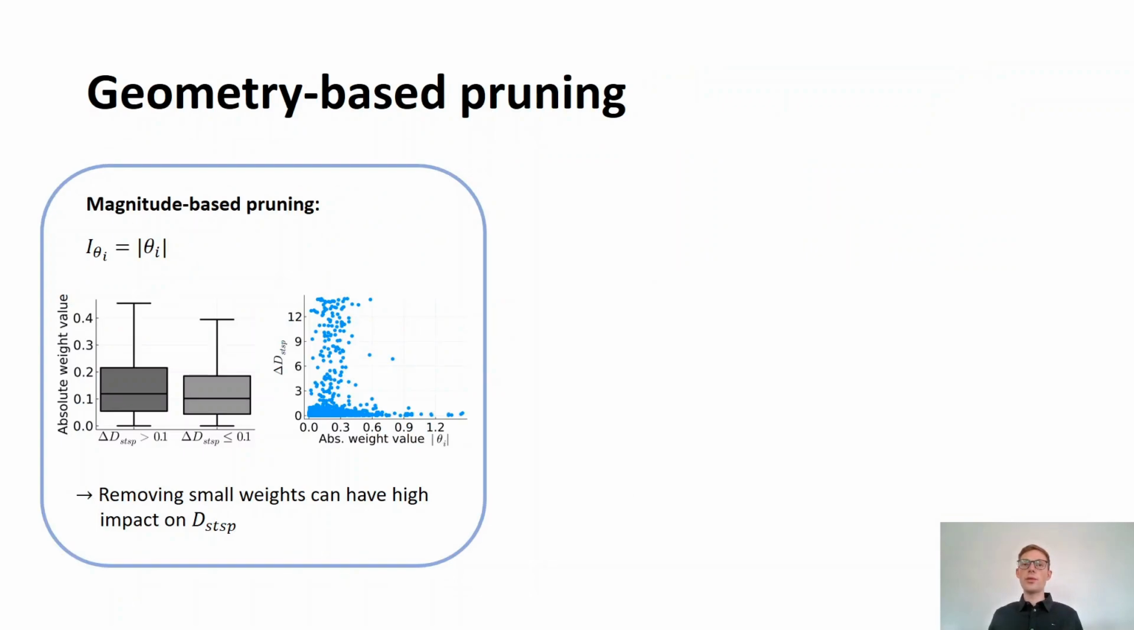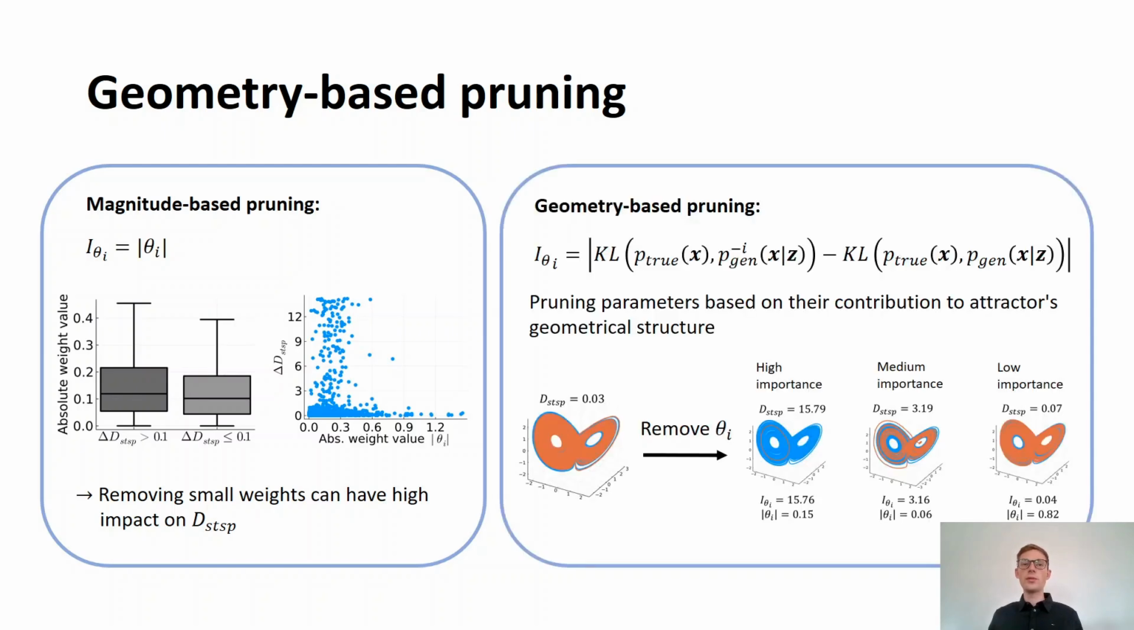While standard pruning relies on weight magnitude, in dynamical systems reconstruction, small weights can significantly impact performance. In fact, when looking into the individual influence of a single weight on the attractor's geometrical reconstruction, there is no big difference between small and high weight values. Therefore, we introduce our new method called geometry-based pruning, which removes weights based on their impact on the attractor's geometric shape, measured by the change in KL divergence when removing that weight.